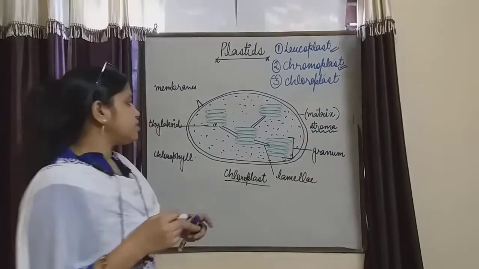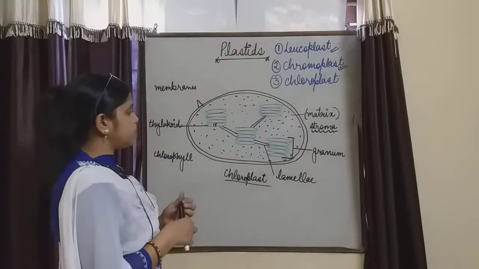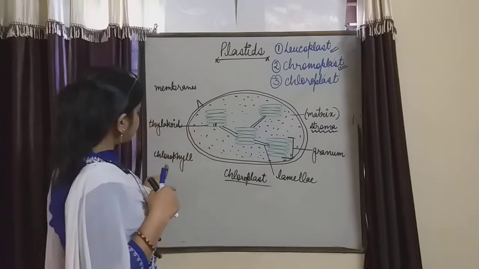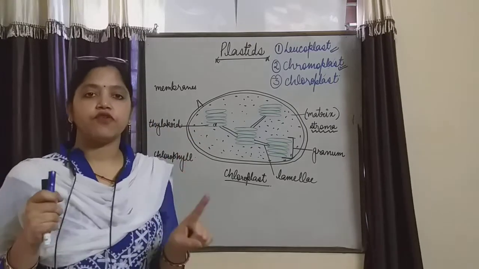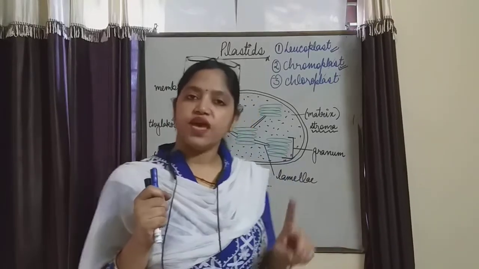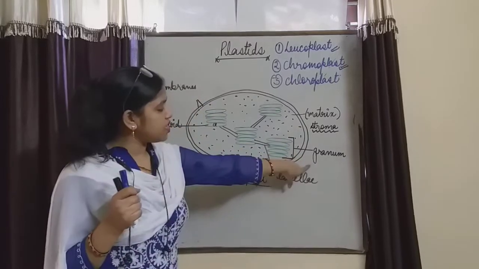So this is the structure of chloroplast, a double membranous structure. In the thylakoids, the pigment chlorophyll is present, and what is the function of chlorophyll? To trap the sunlight.